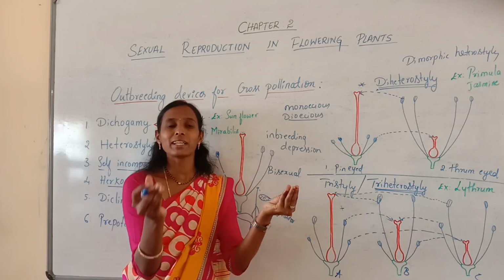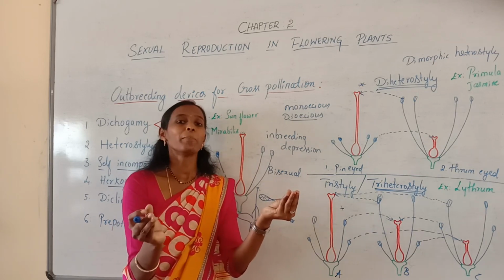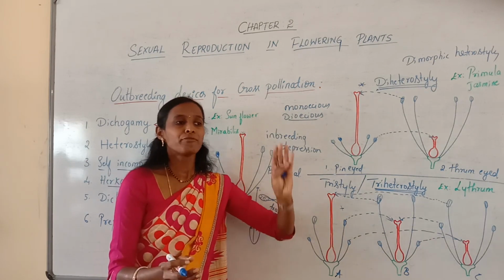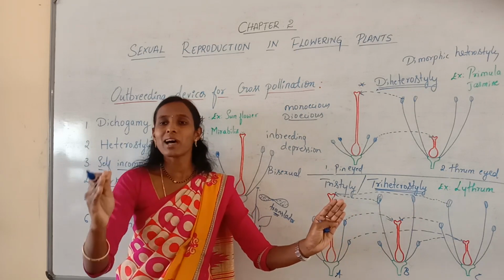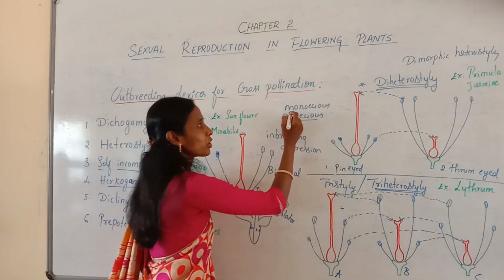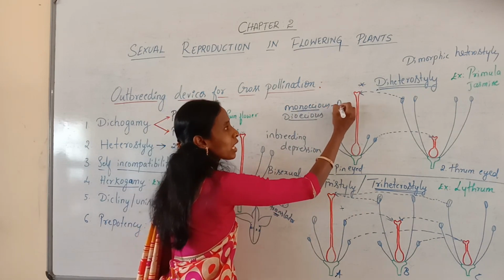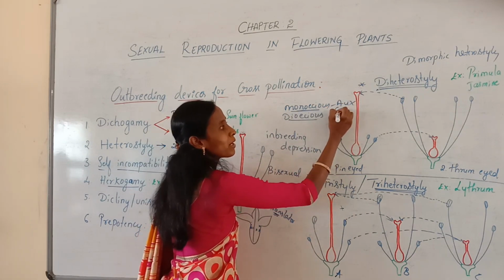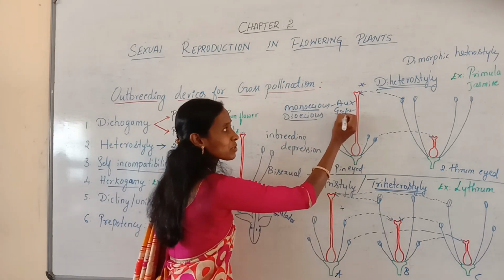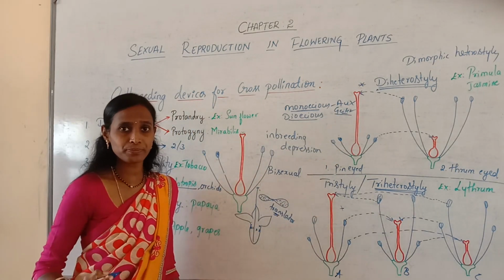Geitonogamy is the transfer of pollen grains from one flower to the stigma of another flower within the same plant. So in monoecious plants, autogamy can be prevented but not geitonogamy. If geitonogamy occurs, it is a type of self-pollination.